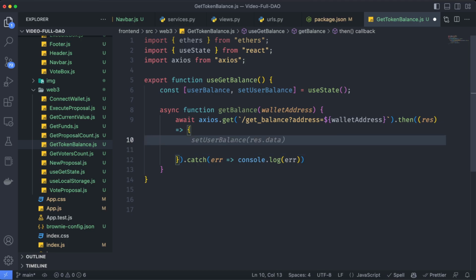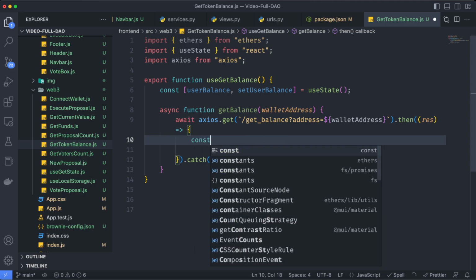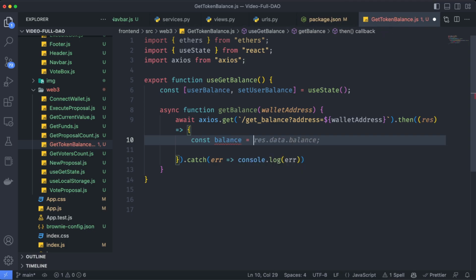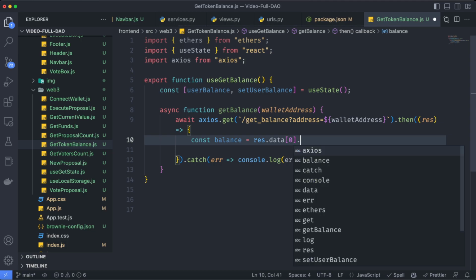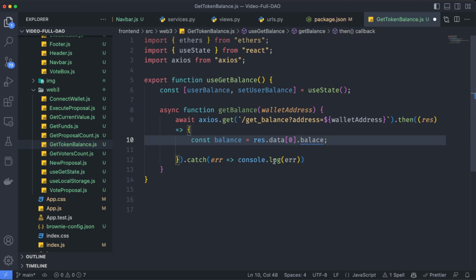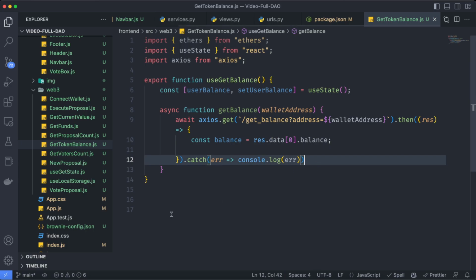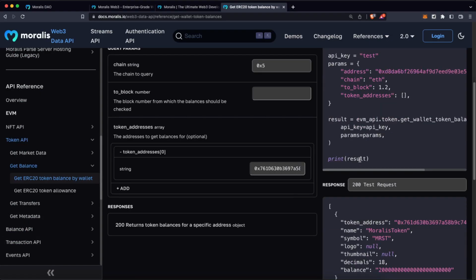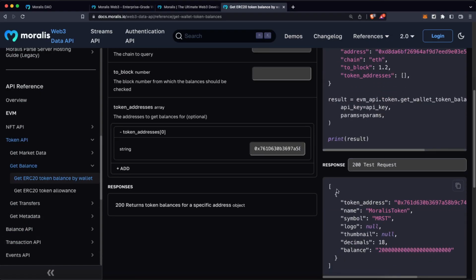As this is going to return a big number in Solidity format, we need to transform this into something JavaScript will be able to understand. So let's say const balance is going to be res.data[0].balance. I know this is the one we want, basically because if we check the endpoint, it is that exact same part. We are going to have an array of elements. We are going to take the first one because we are just using one address to check out, and we want to get the balance.